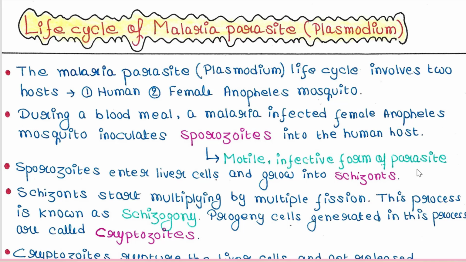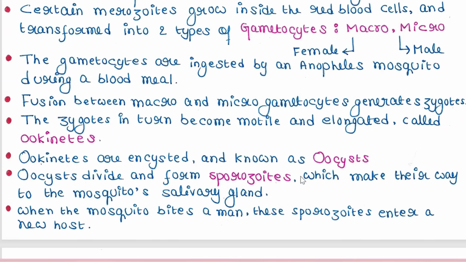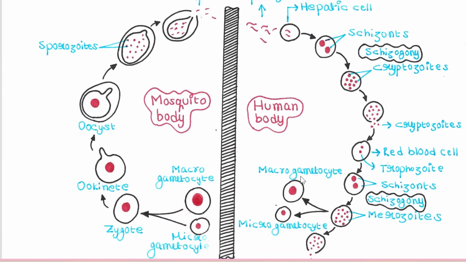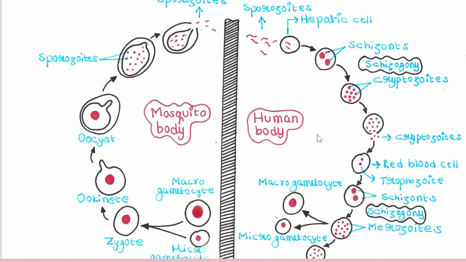So the female mosquito bites the human being and inserts these sporozoites. And sporozoites enter liver cells and they grow into schizonts. Okay, so this is the picture we have. On the right side, we can see events which are occurring in the human body, and on the left side, events which are occurring in the mosquito body.